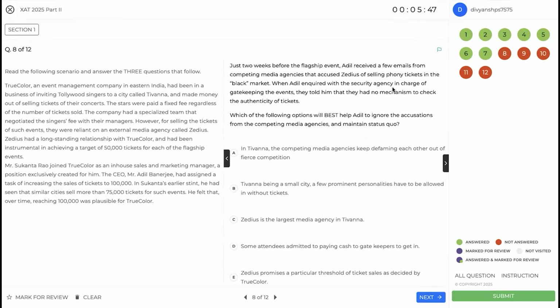Adil inquires with the security agency. They have no mechanism to check the authenticity of the tickets. Which of the following options will best help Adil to ignore the accusation from the competing media agencies and maintain the status quo? So we have to find an option which negates the value of this accusation. In Tivana, the competing media agencies keep defaming each other out of. I mean, this is a good option to have. This directly says that this continues to happen with or without any base.